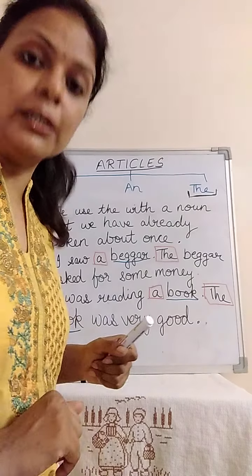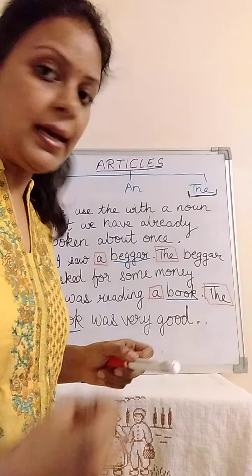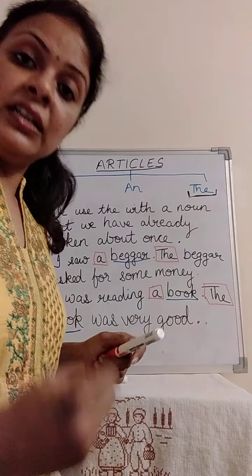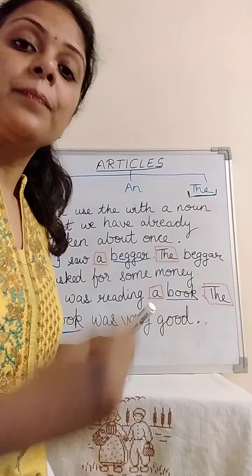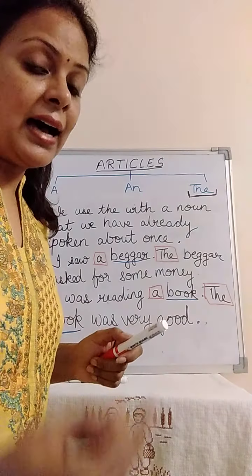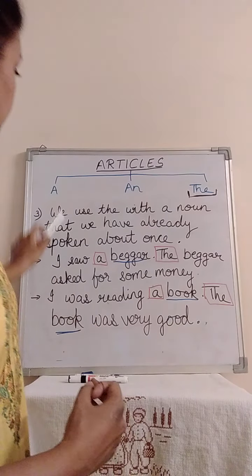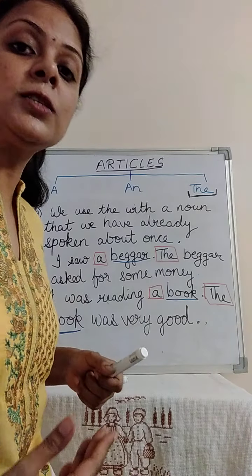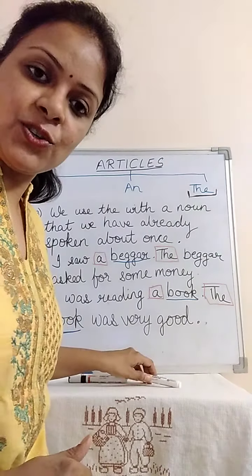Now comes the. The is used with all particular and unique things. Second, the is used with the names of rivers, holy books and important buildings. Third, the is used with a noun that we have already spoken about once. I hope articles are clear to you all.